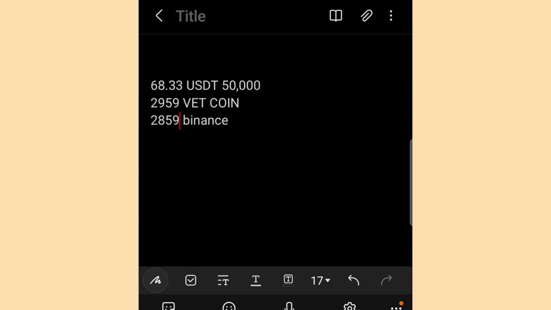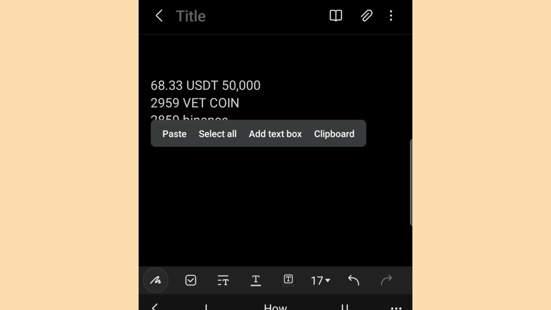When you copy this here, you come over to your notepad and paste it. You will see that obviously we will be at a loss. And that's why some people, without doing calculations, just go and do arbitrage. And they will start complaining that this process doesn't work, that they are at a loss. No, you have to do these calculations so that you will know whether you'll be at a loss or at a profit. So you've seen that obviously, if you use 50K for these transactions, you will be at a loss.